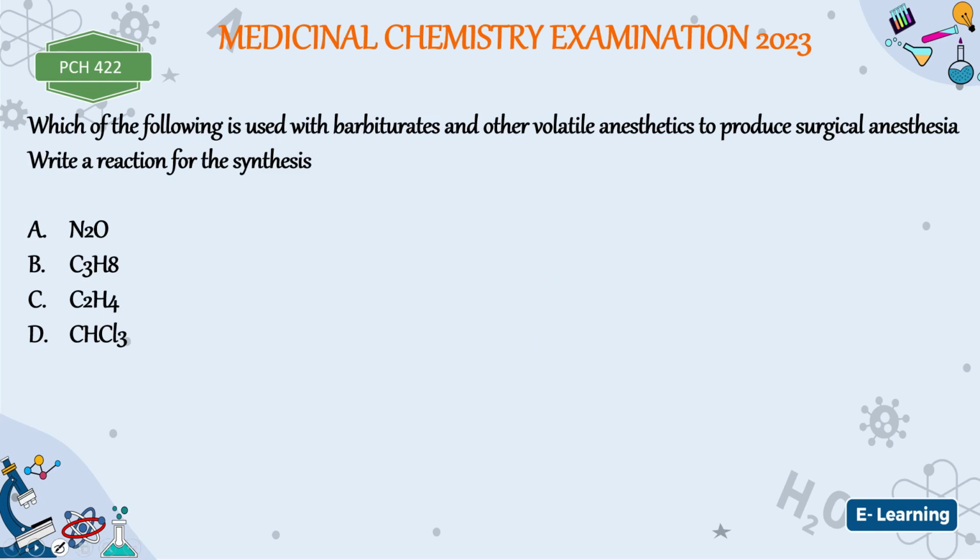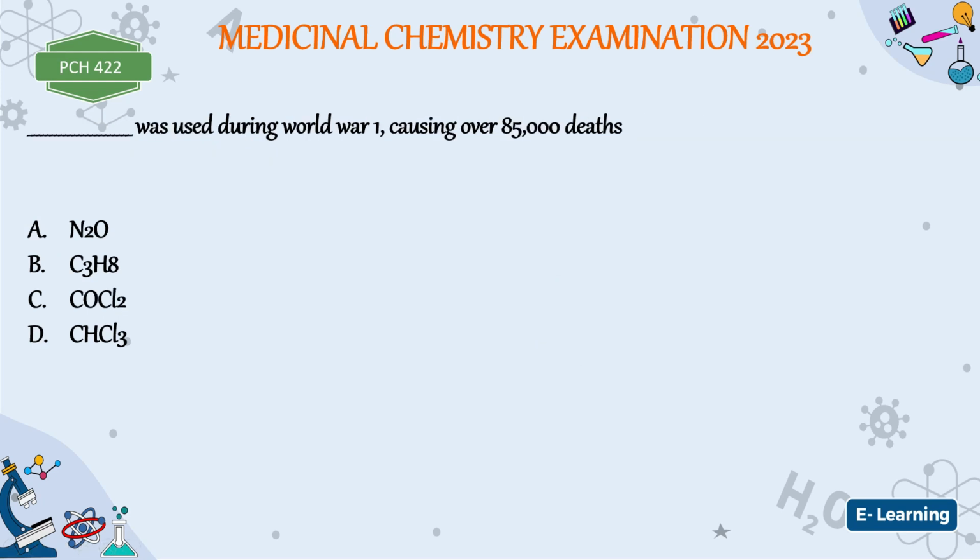Next question. It's still the same thing. That was used during World War I, causing over 85,000 deaths. The correct answer is phosgene, and this is phosgene. From the oxidation of chloroform, you get phosgene. Oxidation of chloroform, you get phosgene.